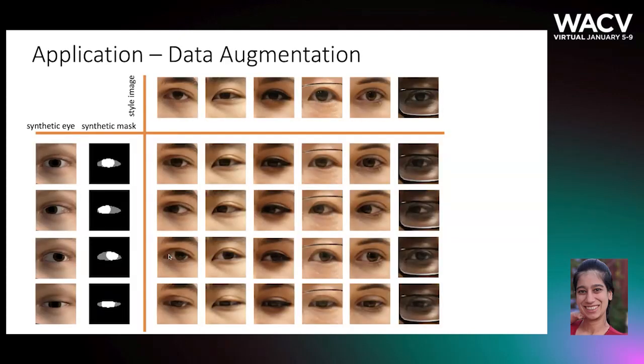Style-based synthesis can be used for data augmentation for downstream tasks such as gaze estimation. In the example here, each column represents a different style, and each row represents a different gaze corresponding to the synthetic eye image. For each synthetic eye image, we can generate multiple styled images.